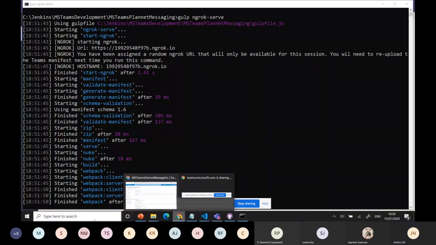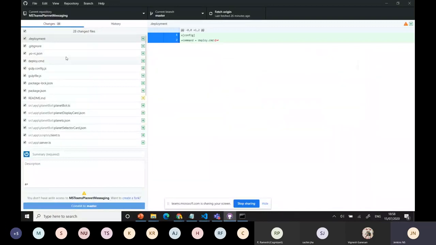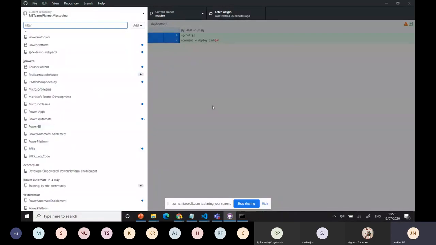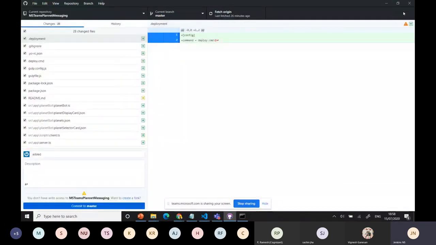Whenever I'm getting, I'll go to my GitHub. You can see all the files are updated there. You can just say added and what happened with my, oh okay. I log out from here and then only can I get the right access.